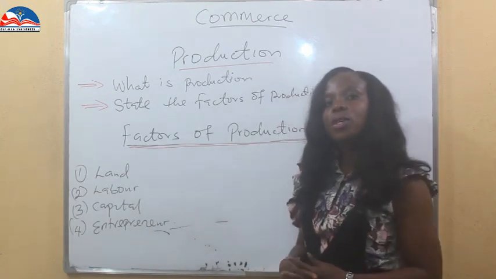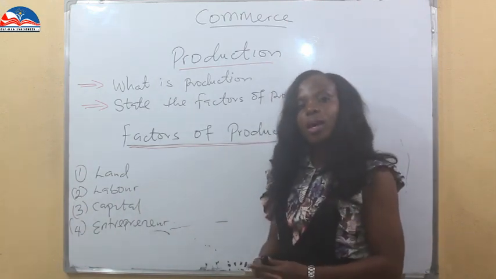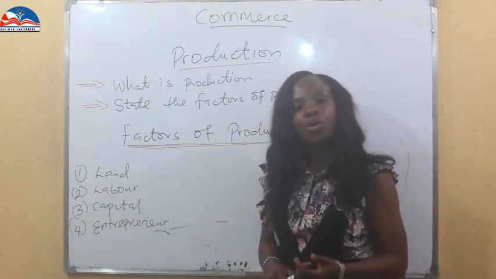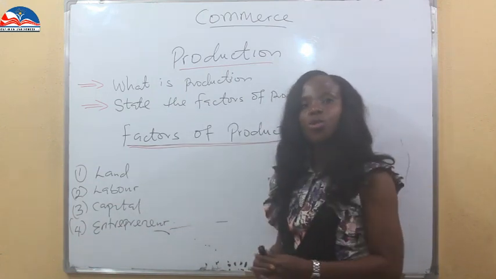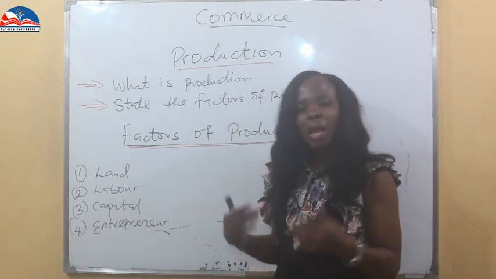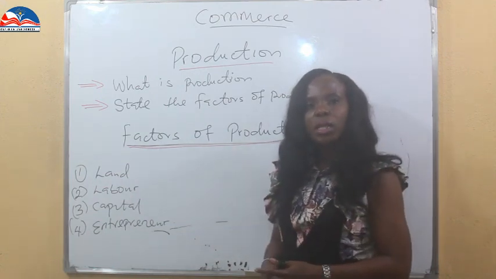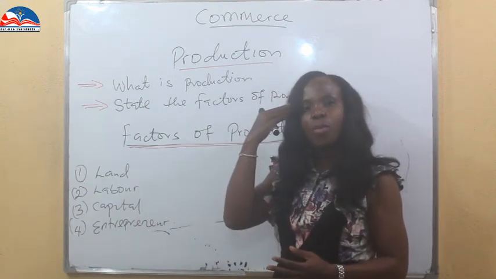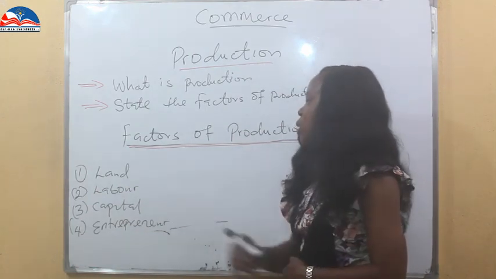Labor. Labor has to do with human efforts put into production. And in labor, we have the skilled and unskilled laborers. Man's mental ability, man's physical ability put into the process of production for production to be complete. That is labor. Your effort put into production, human activity, either mental, physical, emotional, whichever way man has contributed to make the production process complete. It is the way humans have put their intelligence in making production complete.